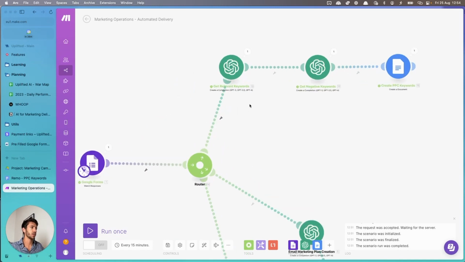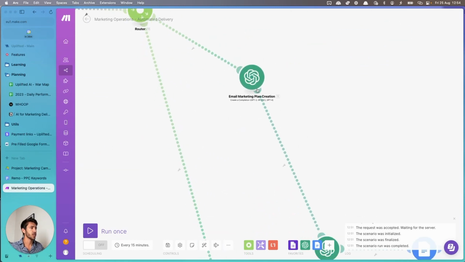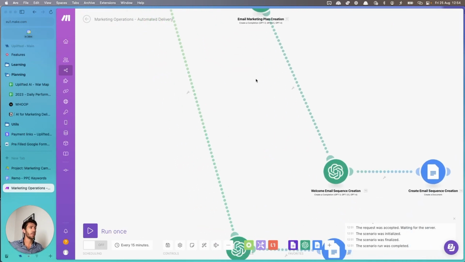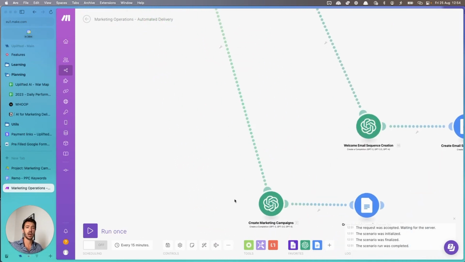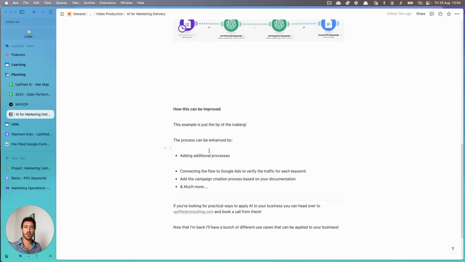For example, here we have one for keywords, here we have one for an email marketing plan, here we have one for marketing campaigns. So as you can see, this can be applied throughout different areas of the business, and you can get responses very quickly across a bunch of different areas.